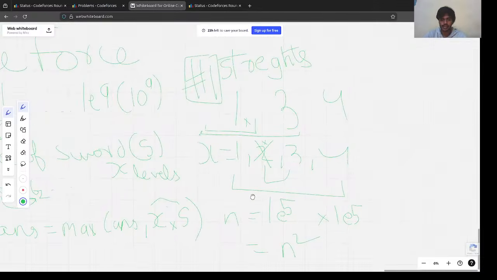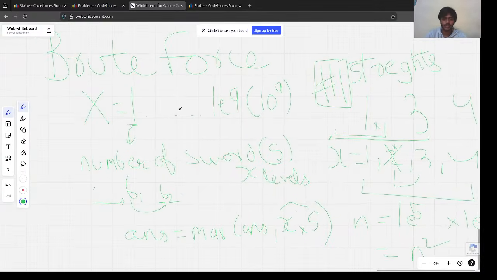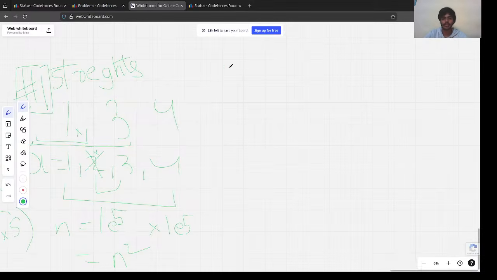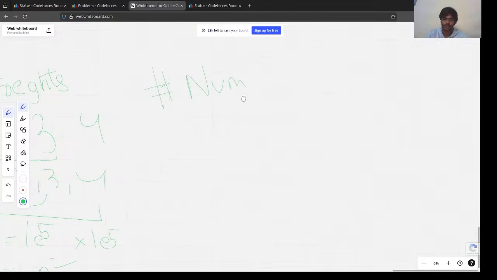Let's understand it step by step, right? The first step was to reduce it. Did we reduce it? Right, great. The second step is to calculate the number of swords. How can we calculate the number of swords in less time complexity? What's the best and most efficient way to calculate the number of swords?